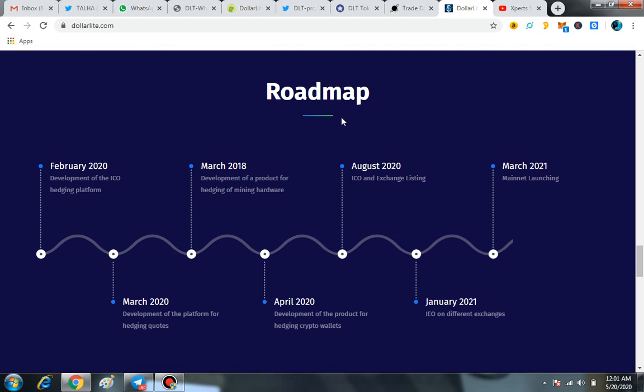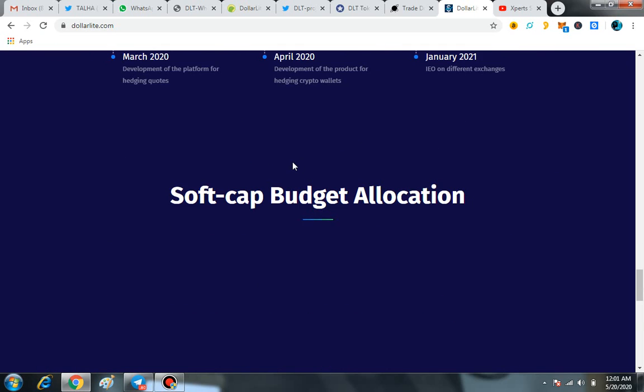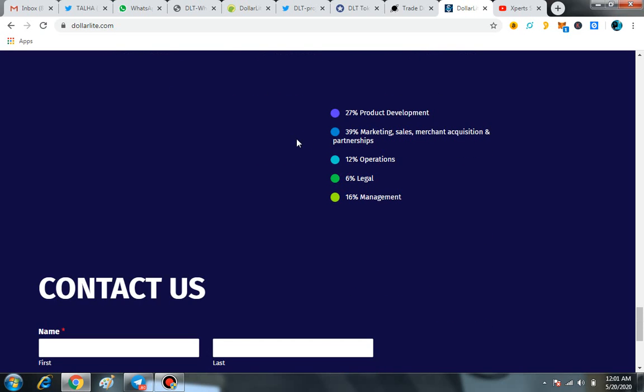And also you can see the entire roadmap of the DLT token. So very soon you can see this token on multiple exchanges, and a number of IEOs will basically start off Dollar Light. So that is a great thing regarding this platform.